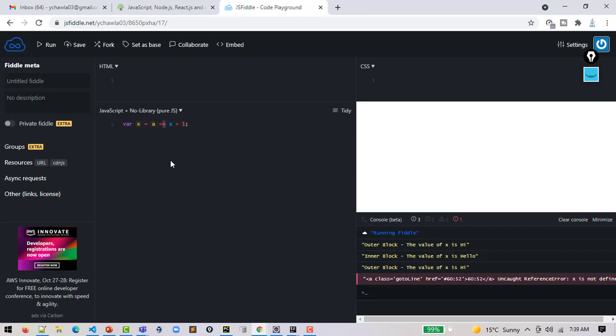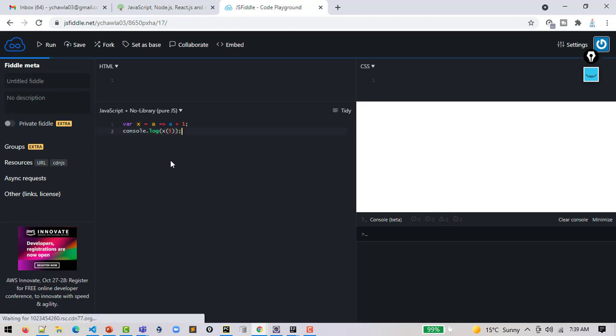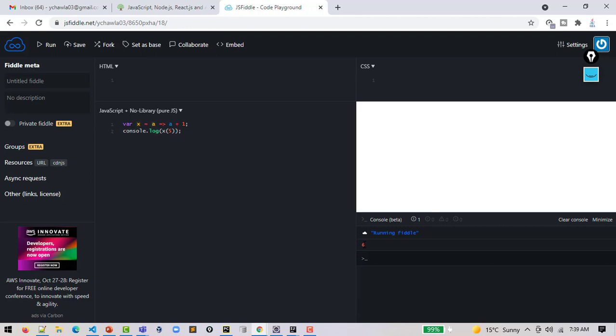This equal to greater than sign is an arrow function. Here I am saying I will give you a value, you add 1 to it and return the value back. So via console.log, if I give you a value 5, it will add 1 to it and give me 6 back.